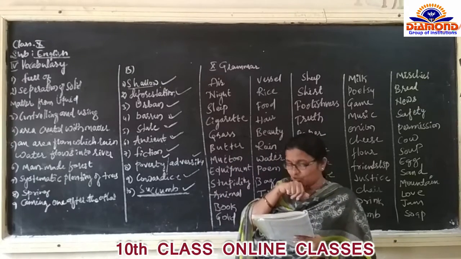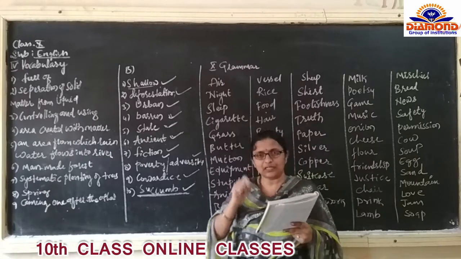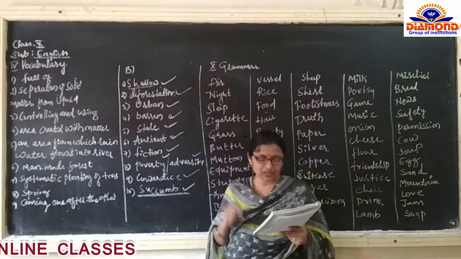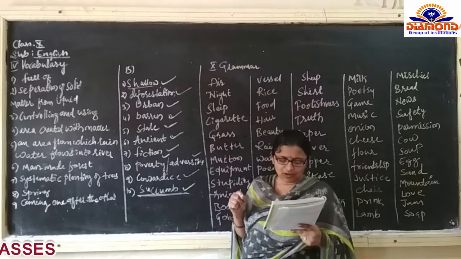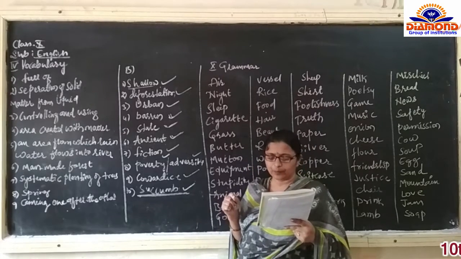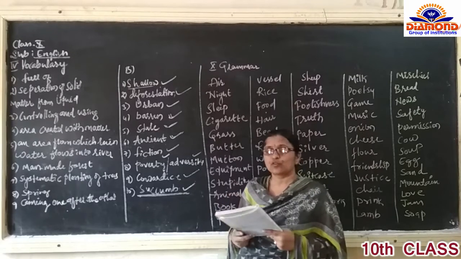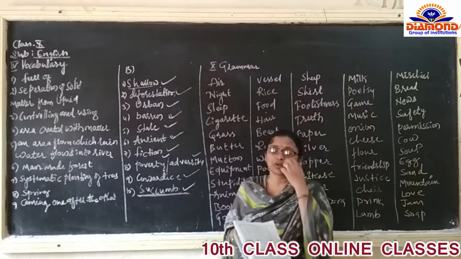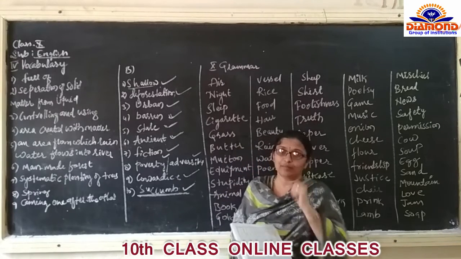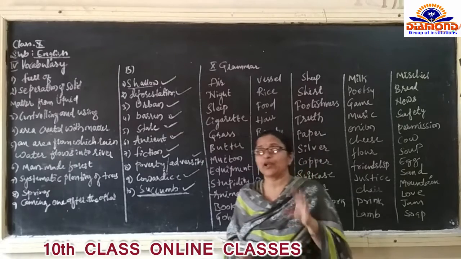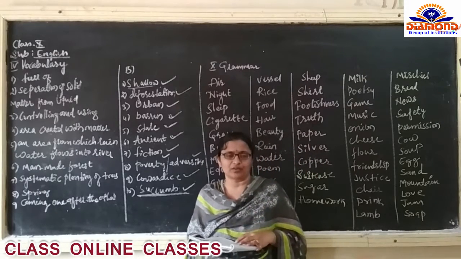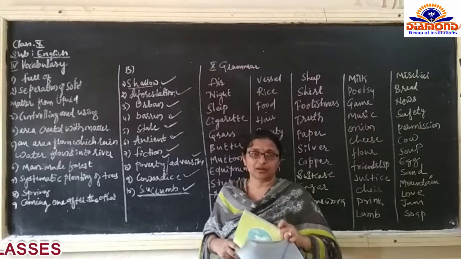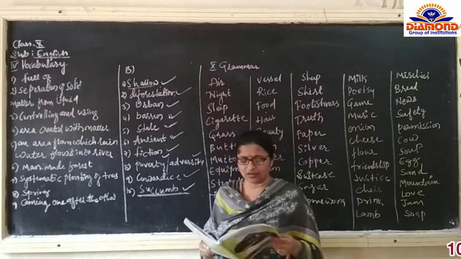Then next, we go to the language activities they have given. Some of the activities are given. I will give you just hints on how to write those language activities. Develop a flowchart into a paragraph, process writing. So a flowchart is given for you in your textbook. What is that? Preparation of a pickle, mango pickle. How to prepare a mango pickle? You all know how to prepare mango pickle. When the mango pickle is being prepared, you help your mother. So that is the reason it has been given.